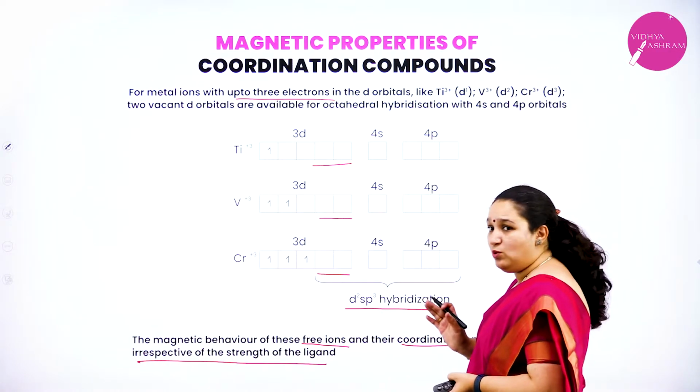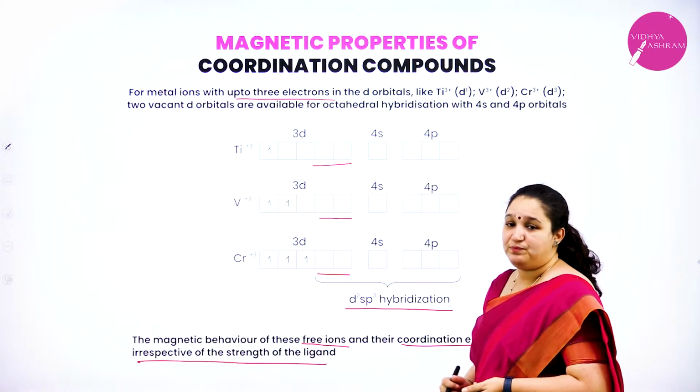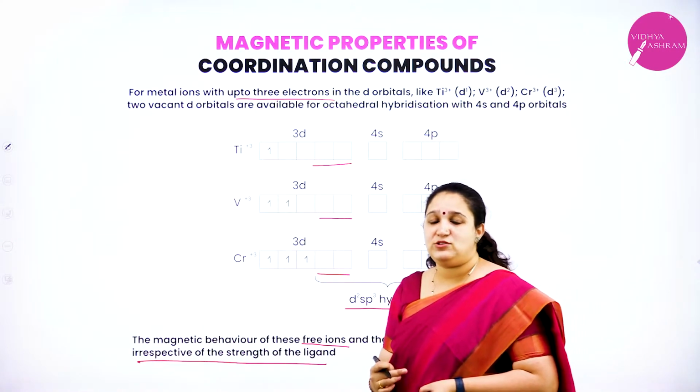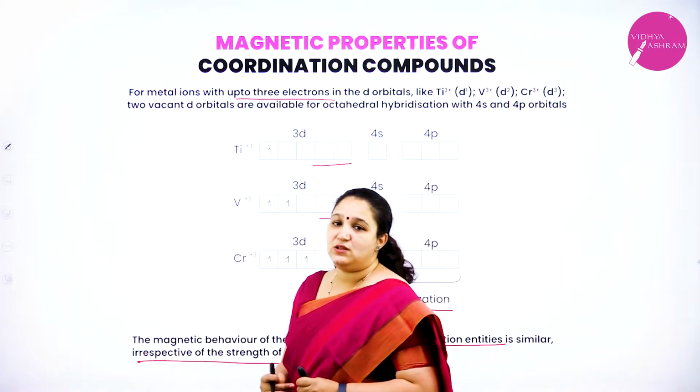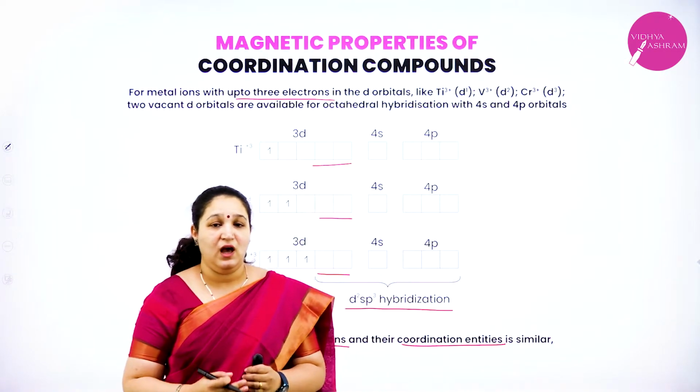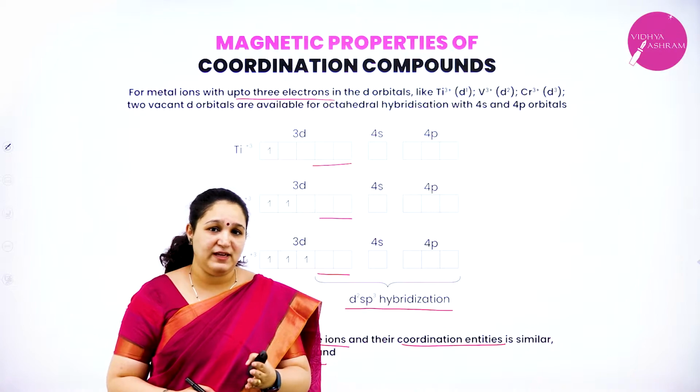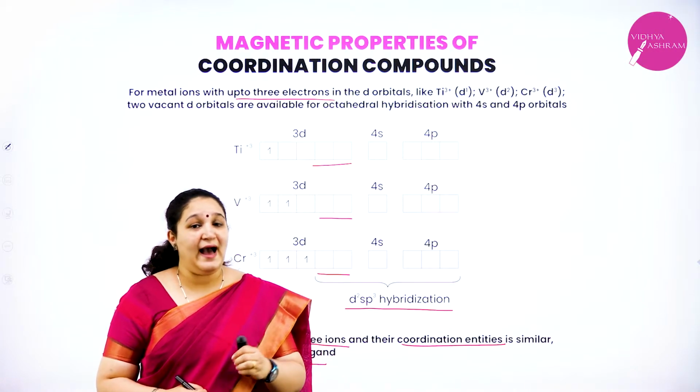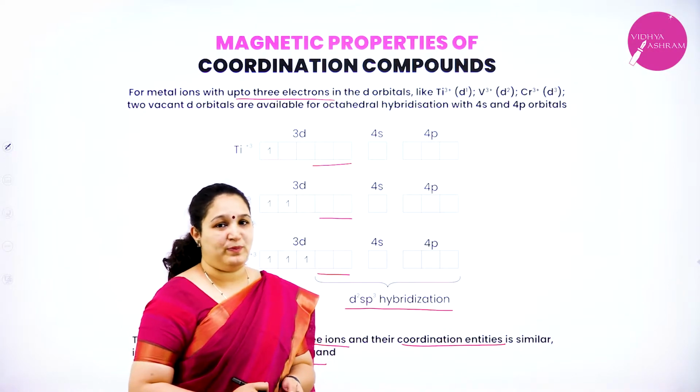Never mind if it is a strong field ligand or a weak field ligand, the hybridization will be d2sp3. Now when the 4th electron comes into the picture, we'll have to see how the ligand affects the hybridization as well as the magnetic property.